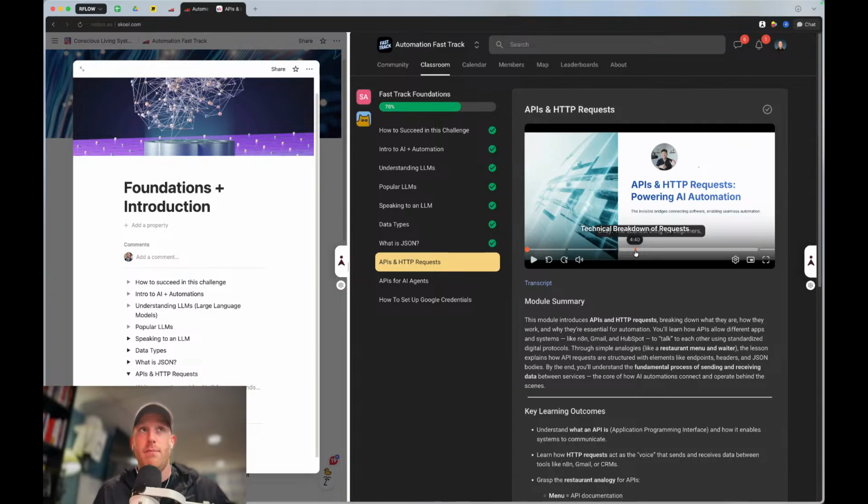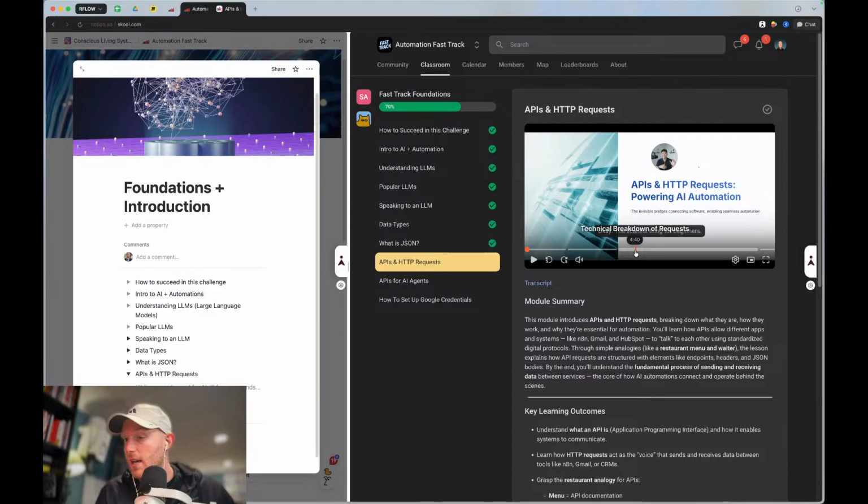But API, the way I interpret it right now is like, there's some sort of connection to a large language model or some sort of access code or something, and I don't know if that's even right, but there's an API system or process that you have to do. And I'm just saying this before I jump into the module. API, I don't even know what it means.